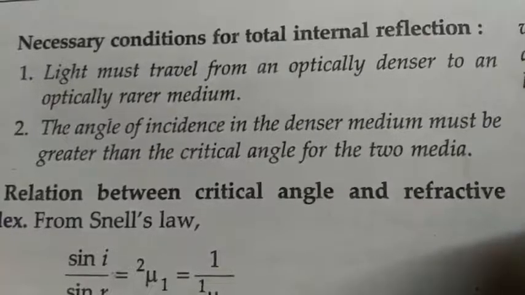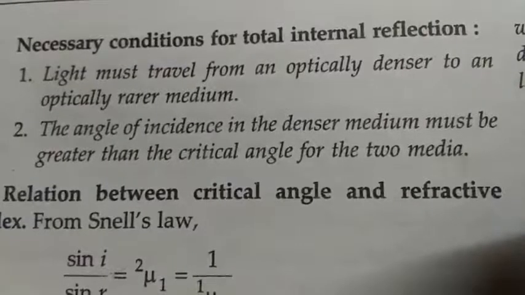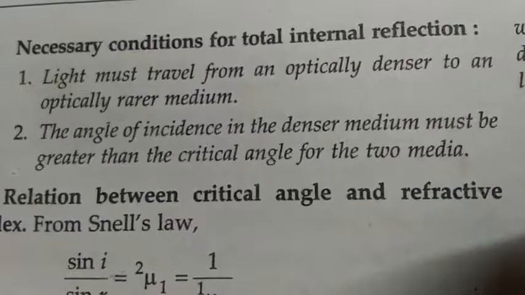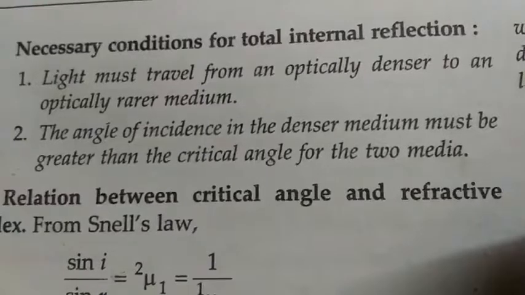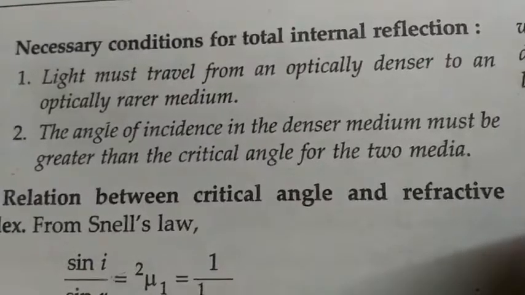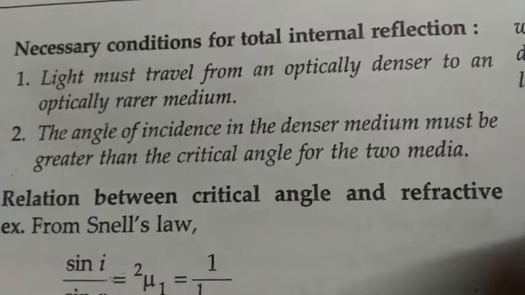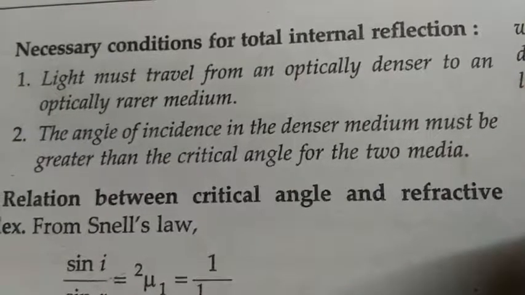These are the two necessary conditions for total internal reflection to take place, which we have discussed. First, light must travel from an optically denser to an optically rarer medium, and second, the angle of incidence in the denser medium must be greater than the critical angle for the two media.